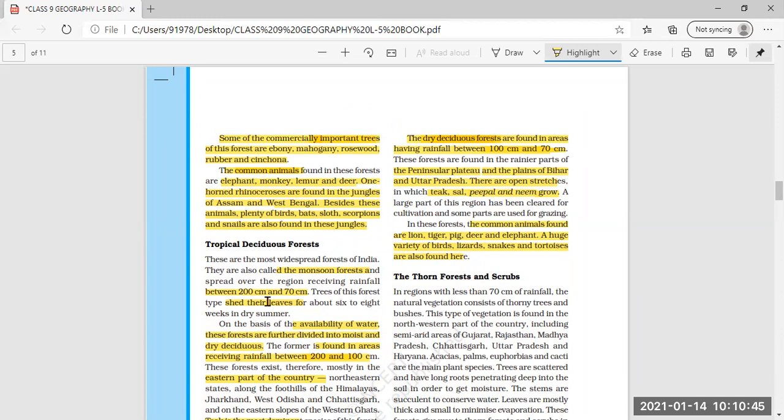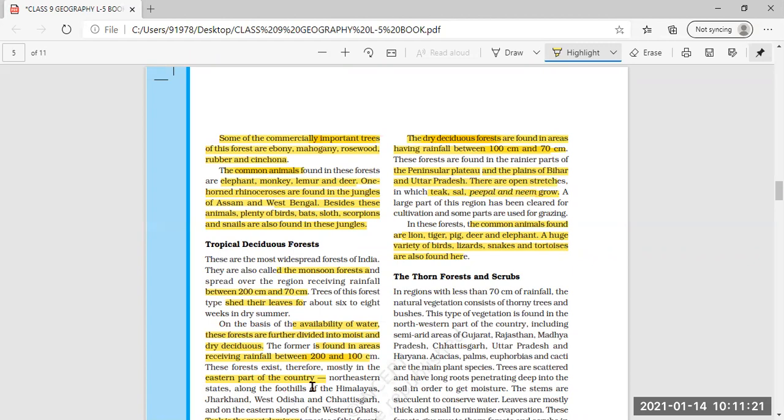Tropical evergreen forest. Then tropical deciduous forest. Tropical deciduous is also called monsoon forest. It can be divided into two, moist and dry. Moist deciduous forests are found in areas having rainfall between 200 and 100 centimeter, whereas dry deciduous forests are found in areas having rainfall between 100 centimeter and 70 centimeter.